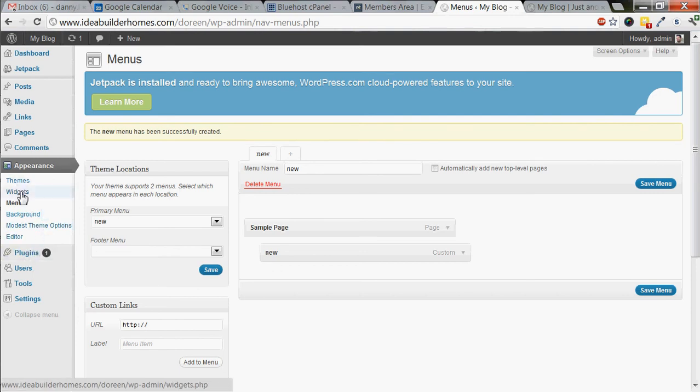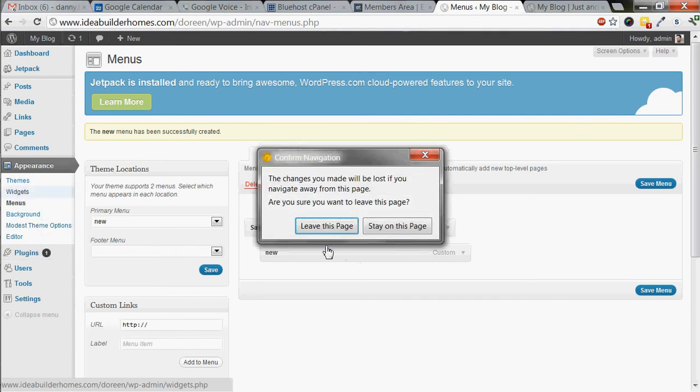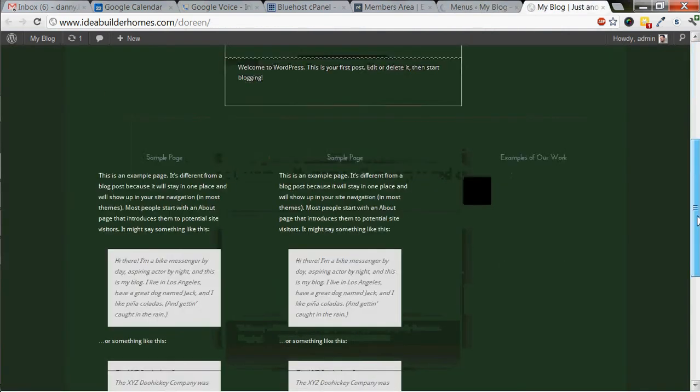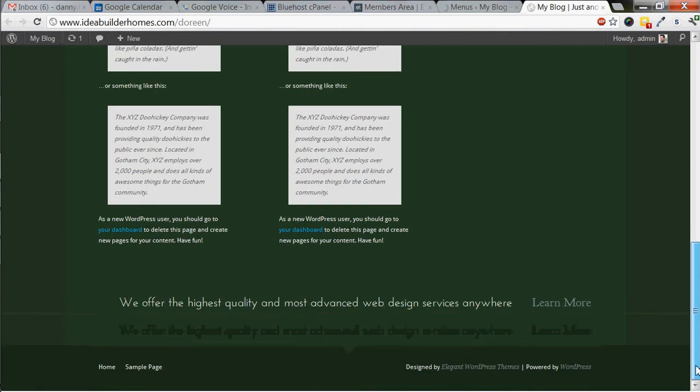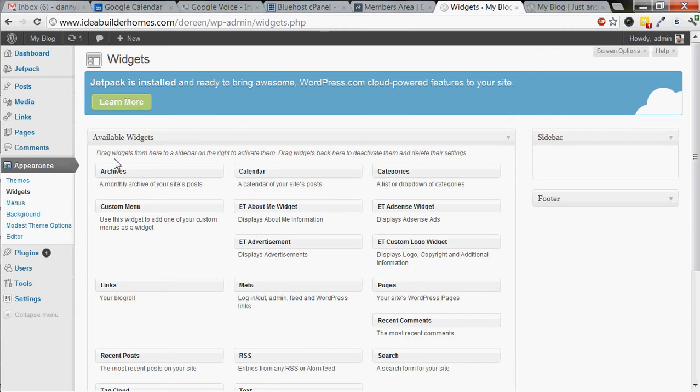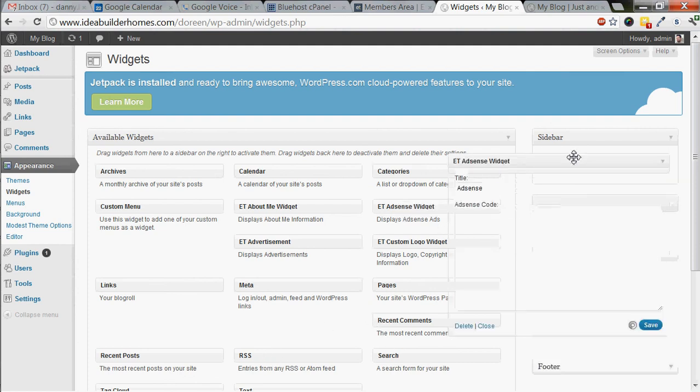One other thing I guess I'm going to show you is widgets, and of course I'm going to leave this. It's not going to save my work. But if I hit widgets, you will see, well, a little bit. Actually, it doesn't have any widgets that are installed. But these are all the different types of widgets you can have. You can have a calendar, categories, AdSense, an About Me widget, advertisement, custom menu, links, RSS, all these other ones. And literally you just take this and drag it right over there into the sidebar.